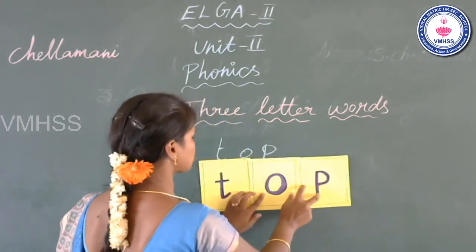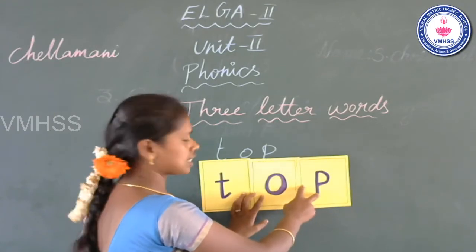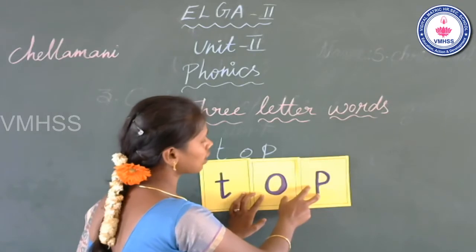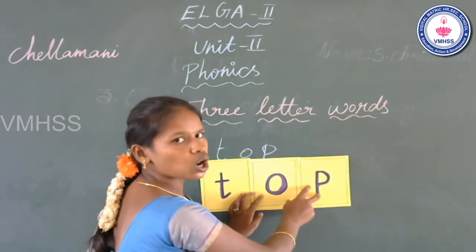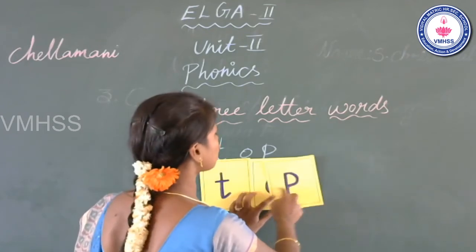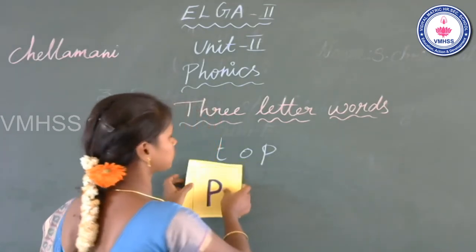What is the word? Top. The beginning sound T, middle sound A, end sound P. Top. What is the word? Top. Now go to the next word, students.